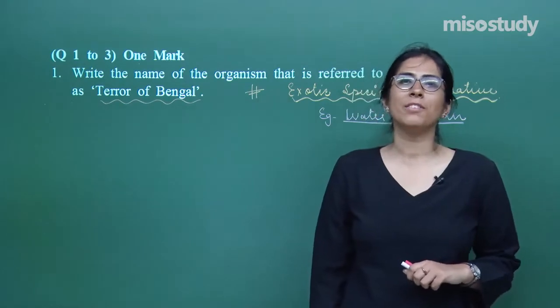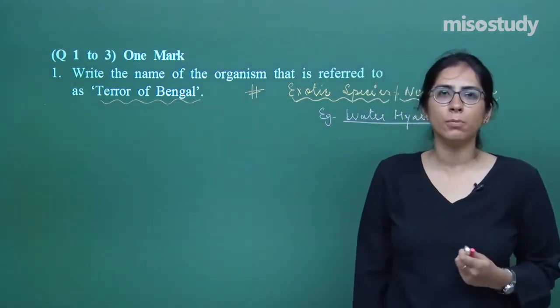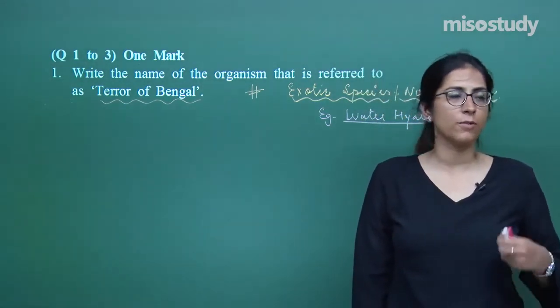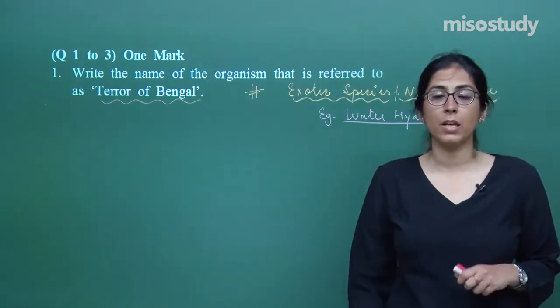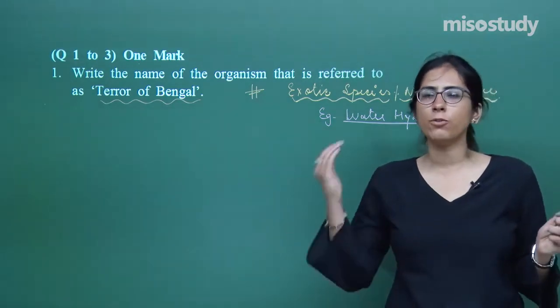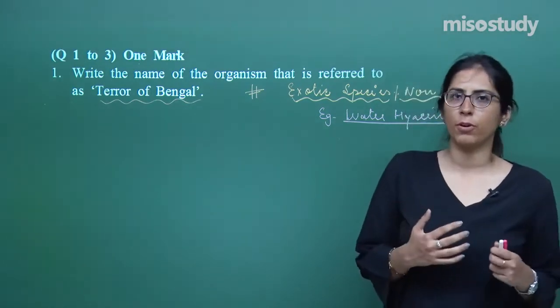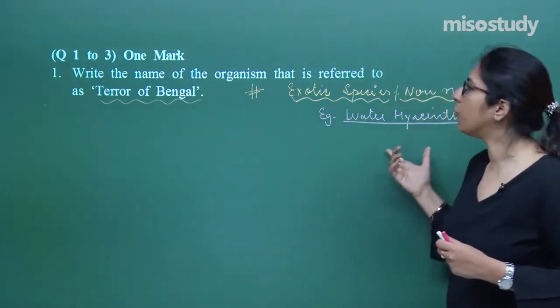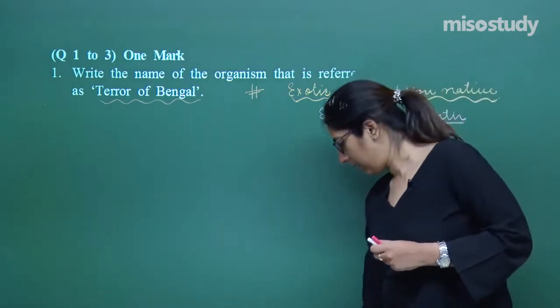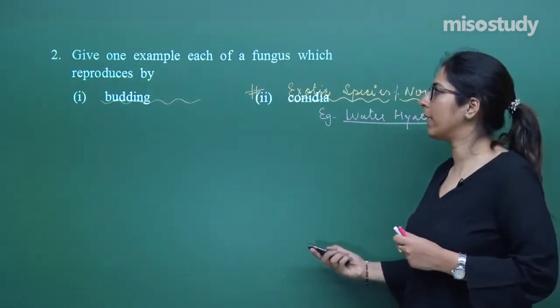The reason was the absence of a natural predator, because we introduced one species and its natural predators were not present. So they flourished at a very fast rate. The organisms present at the same trophic level were affected because of this. So what should be your answer? The water hyacinth. Again a direct question from your NCERT only.